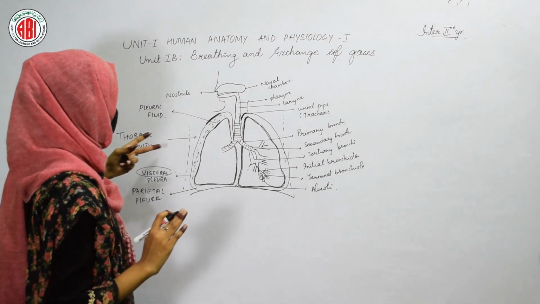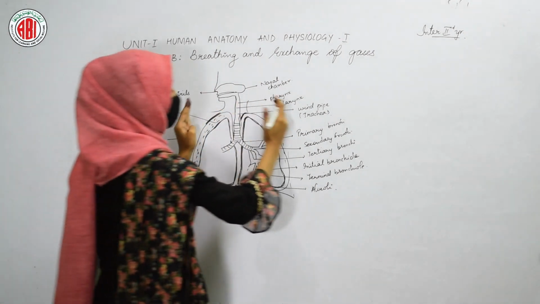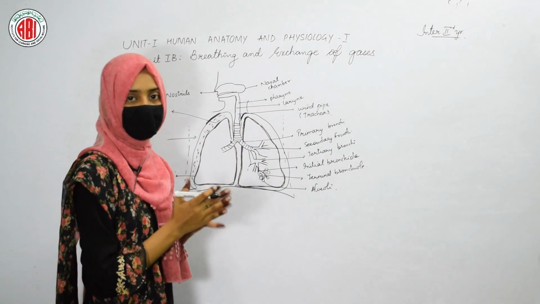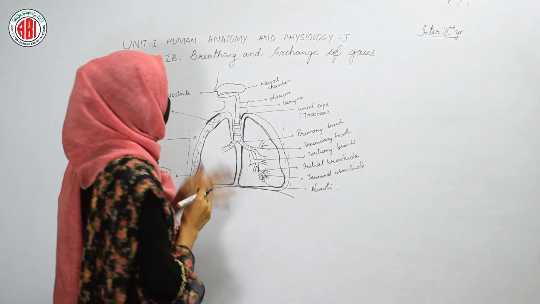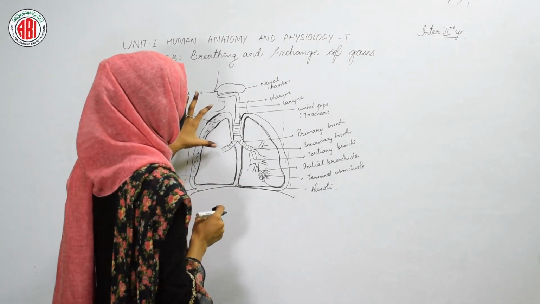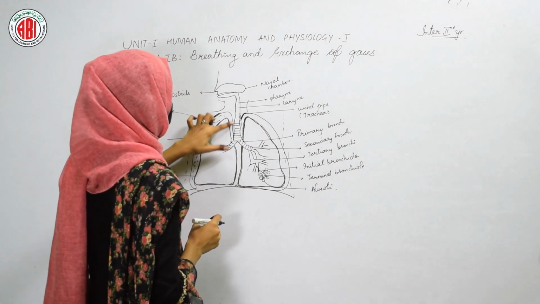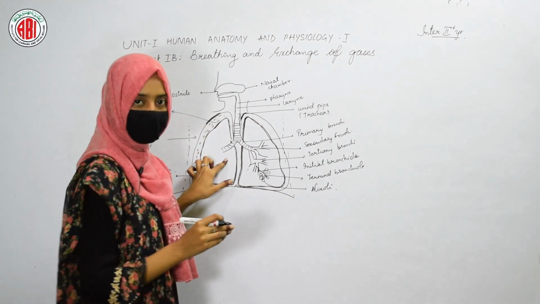Once again I am going to repeat this. This is our thoracic cavity. In the thoracic cavity, all the respiratory organs are present. The main respiratory organs in human beings are the lungs. Here the lungs show a membranous structure at their outer covering.